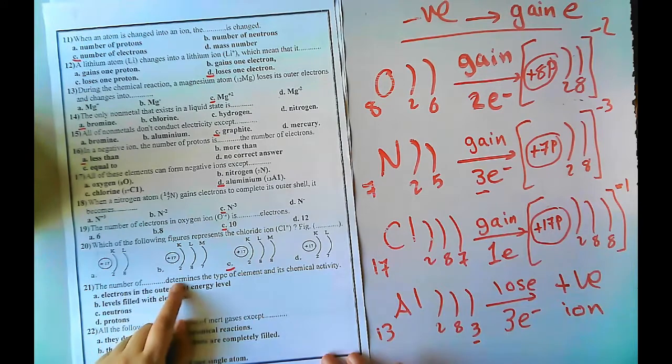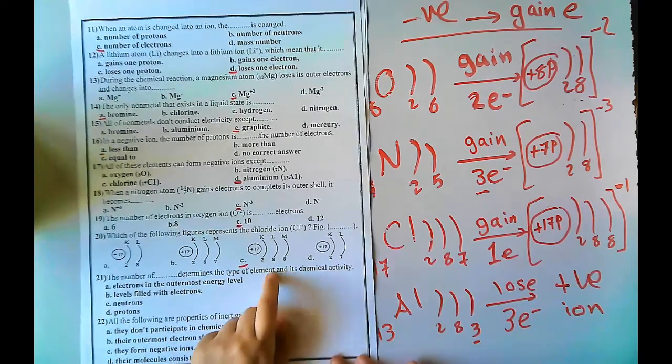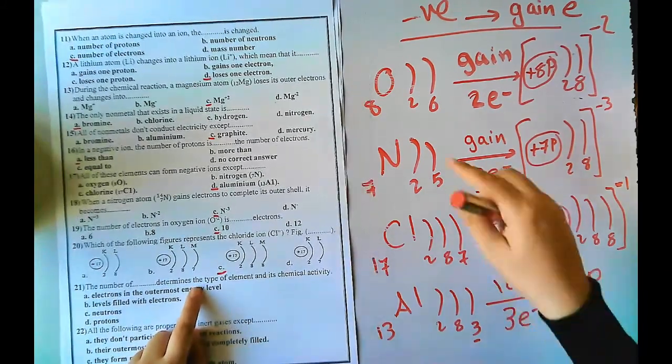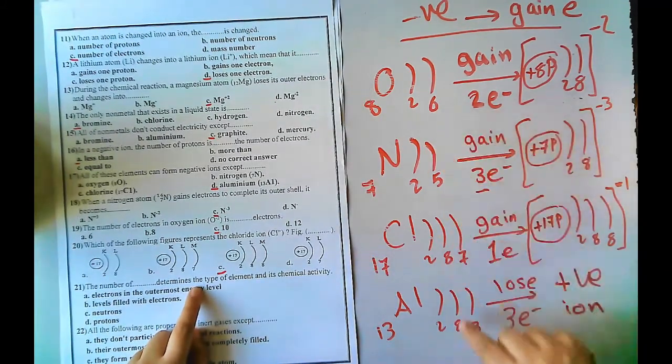Next, the number of what determines the type of element and its chemical activity? I will determine whether it's a metal or a non-metal.